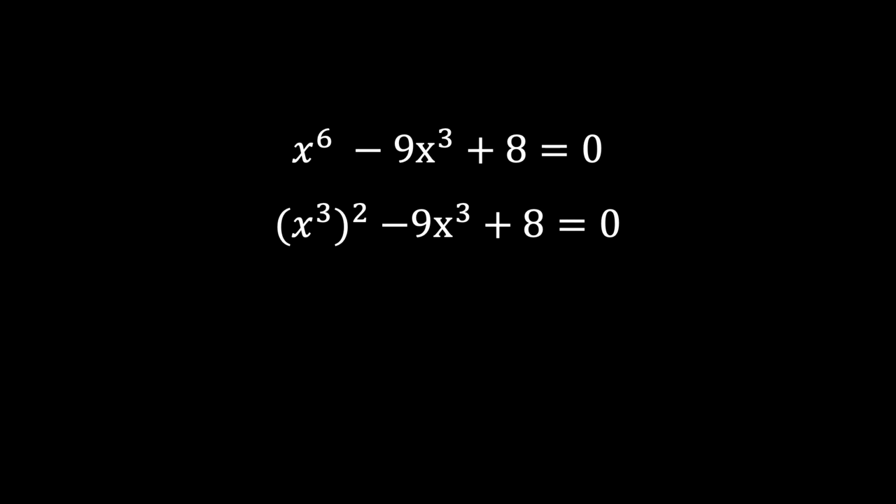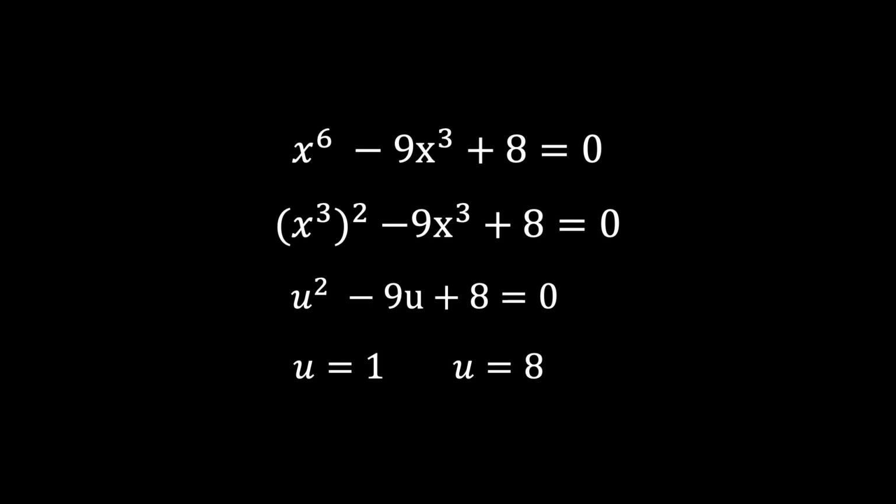And once we do this, we can again rewrite it as a polynomial of degree 2 by substituting x cubed with a new variable called u. Essentially, we have changed our variable. Now, all we see is a quadratic equation which we know how to solve. I will get two roots, 1 and 8.